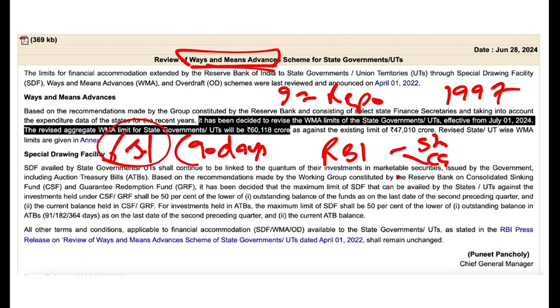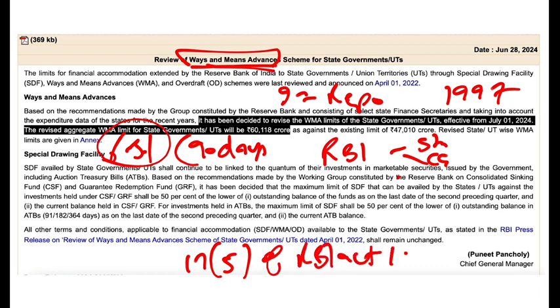Now another thing they can ask is which section of the RBI Act enables the RBI to give the loans to states or union territory or to the central government. So it is section 17(5) of the RBI Act of 1934. Section 17(5) of the RBI Act of 1934 authorizes the central bank to lend to the center and the state governments for 3 months. So this section 17(5) of the RBI Act also you need to know.